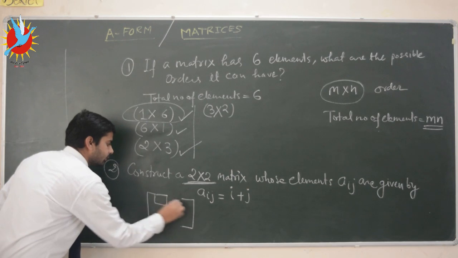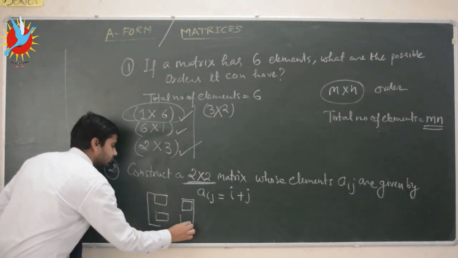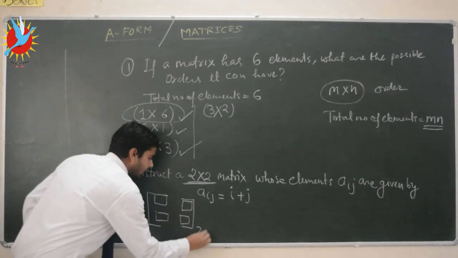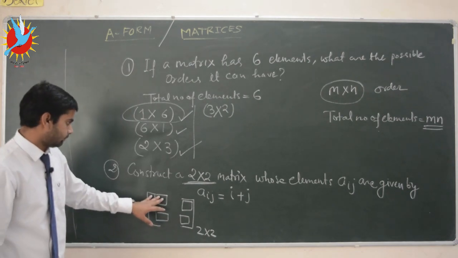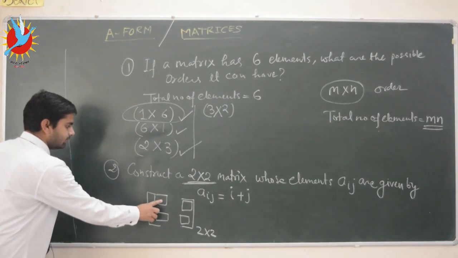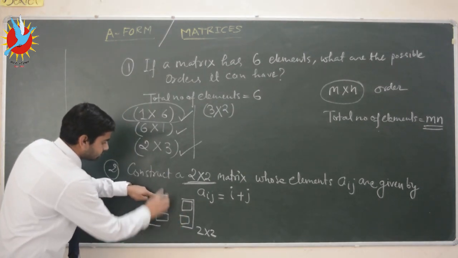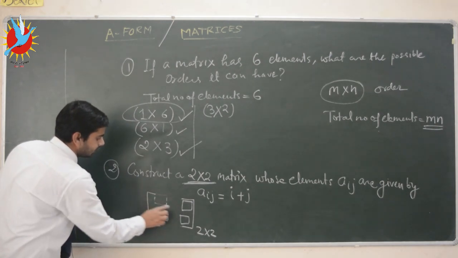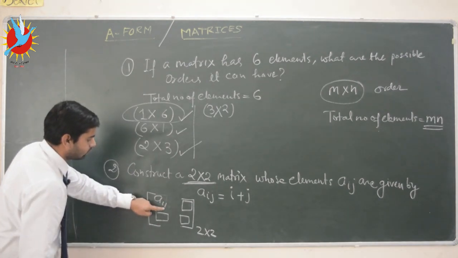One element will come here, and second element will come here, and third element will be here, and fourth element will be here. So this 2 by 2 order matrix has a total of 4 elements, and we want to write possible elements of this matrix. So this first element comes in first row and first column. So we can assign the position of that element as A11, first row, first column.